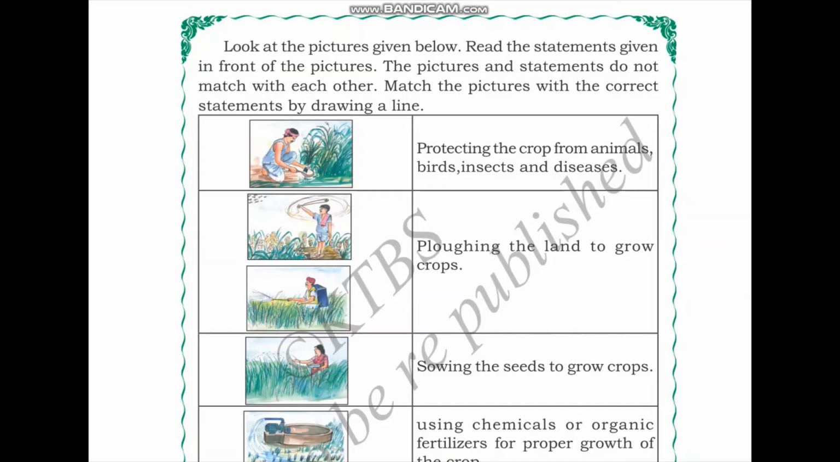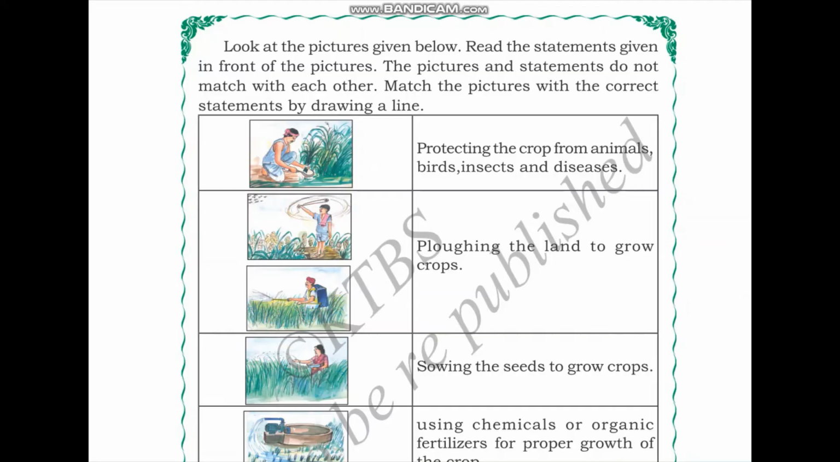For the next activity, look at the pictures given below. Read the statements given in front of the pictures. The pictures and statements do not match with each other. Match the pictures with the correct statements by drawing a line.